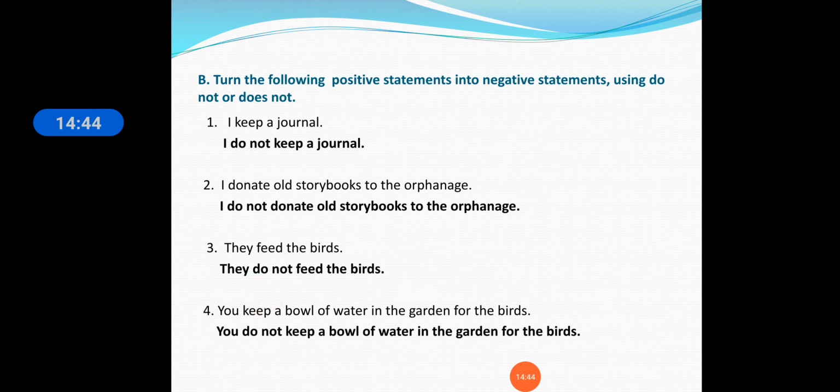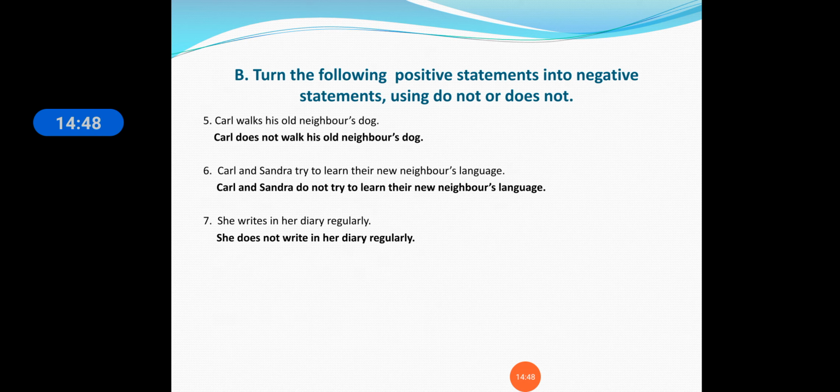Now here all "do not" is coming. Now let us study here. Carl walks his old neighbor's dog. Now Carl here is the name of a person, so here "doesn't" will come. So "does not" walk his old neighbor's dog. Carl does not walk his old neighbor's dog.